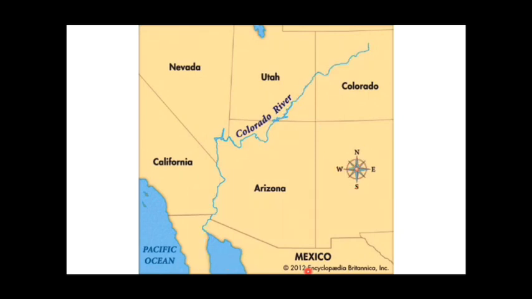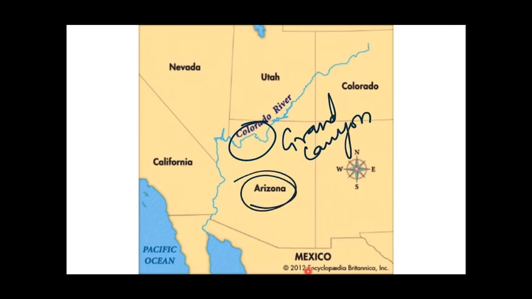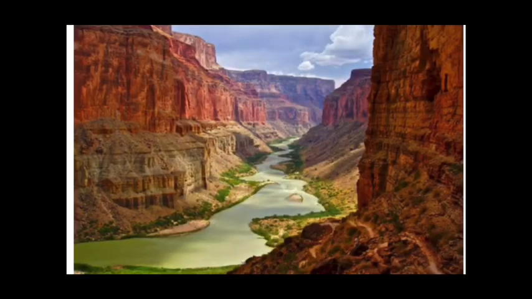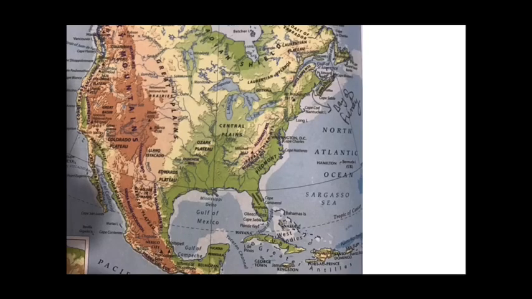And one more most beautiful feature of this Colorado River is that it makes the Grand Canyon over here. This is the Grand Canyon in Arizona. This Grand Canyon is one of the world's natural wonders, which is carved by this Colorado River. So I will just show you this Grand Canyon. This is the picture of the Grand Canyon, which is colorful, and this is the most beautiful natural wonder of the world. So here in this map you can see that this is the Colorado Plateau, and from here originates the Colorado River, which drains into the Gulf of California. Okay, and here you can see this is the Mojave Desert, and here this is the Grand Canyon.